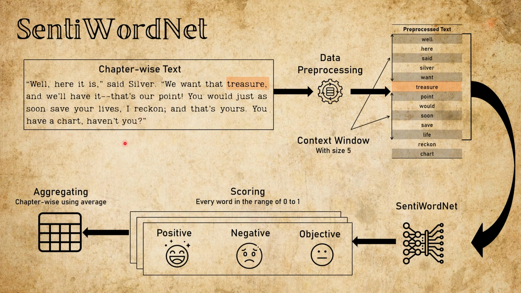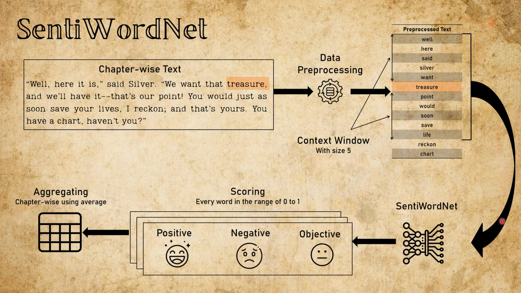Let's see how SentiWordNet, our first model, processes emotion in Treasure Island. Take this passage. After running it through our data processing, the sentence is stripped down to its essentials. We now have tokens with just the emotion-rich words. We highlight treasure as a target word and grab the 5 words before and after as our context window.